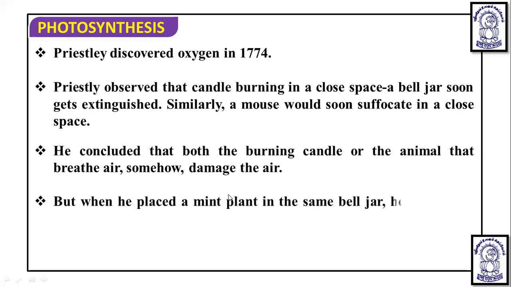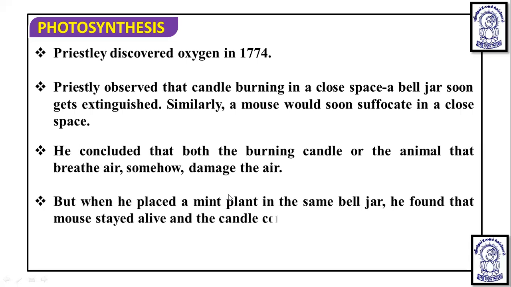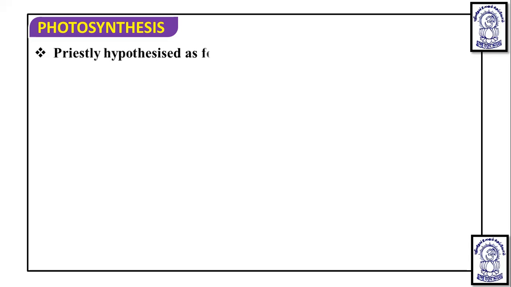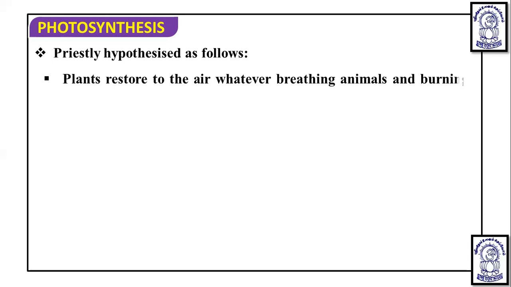But when he placed the mint plant in the same bell jar, he found that the mouse stayed alive and the candle continued to burn. So Priestley hypothesized that plants restore the air that breathing animals and burning candles remove. Now we know that what the burning candle and breathing animal remove is CO2, but at that time he was not able to know about this.